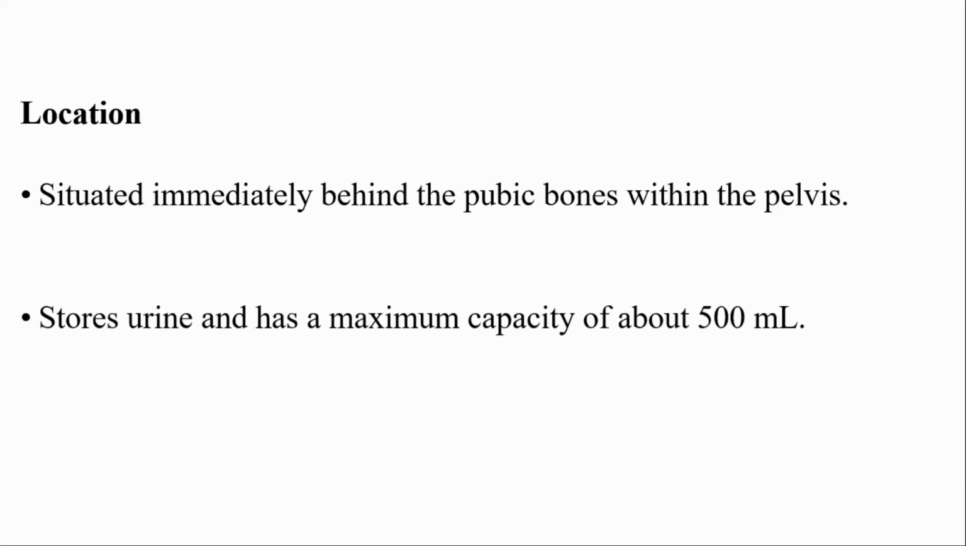It stores urine and has a maximum capacity of approximately 500 ml. So it has the maximum capacity of about 500 ml. Main function is storage of urine. The urinary bladder is a muscular organ which lies behind the pubis in the pelvic cavity. Function is storage of urine and maximum capacity for storage is 500 ml.